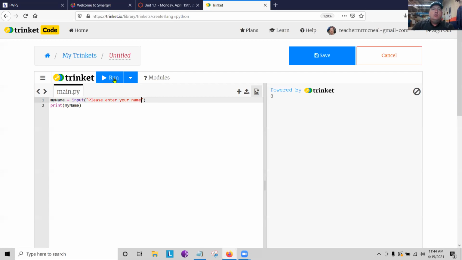We run this code. Python runs it, says, all right, I've got a variable that says my name. It equals the input, please enter your name. Now, over here in our code output window, if I enter my name, Mr. McNeil, and hit enter, it's going to spit back the print line, my name, whatever I entered.